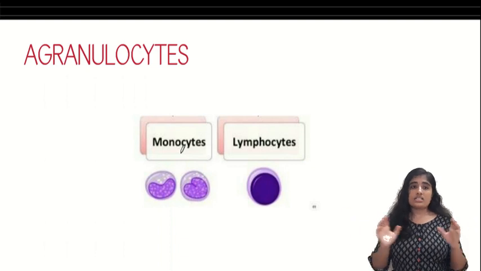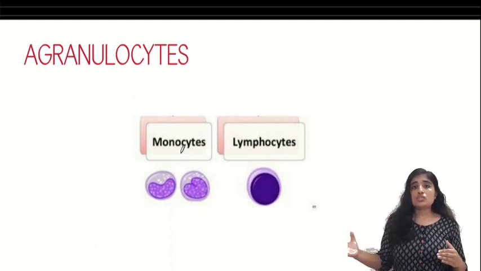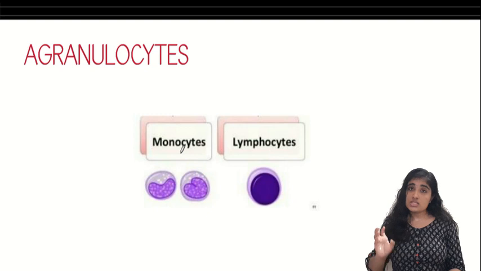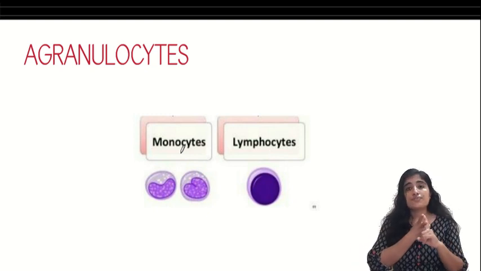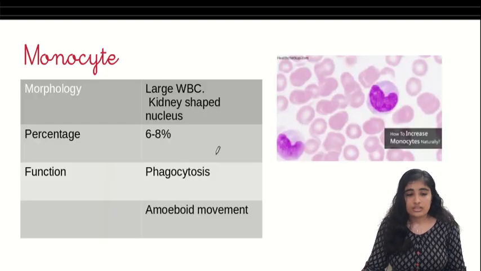So these are our granulocytes. Our granulocyte team is over. Now let's come to our agranulocytes, those WBCs without granules. These are of two types, monocytes and lymphocytes. So let's see each of them.